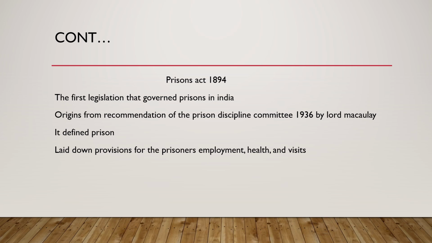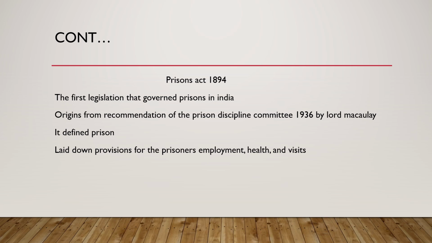The act has its origins in the recommendation of the Prison Discipline Committee appointed in 1836 by Lord Macaulay. It may be asked in the prelims: as prisons are in the news, this question from history may be asked, since current affairs connect these things in different ways.